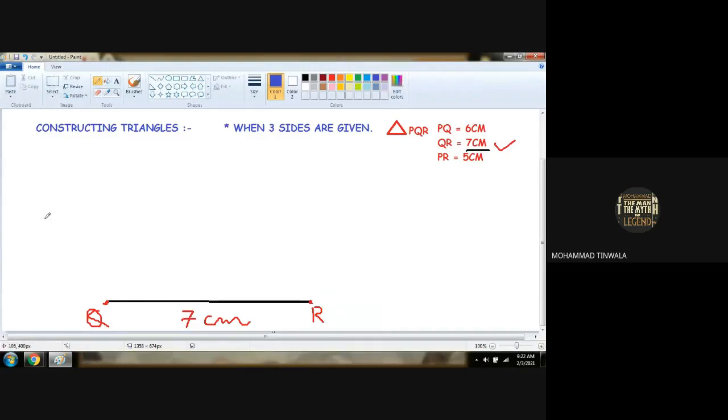We will open our rounder and pencil, taking point Q as the center point. And we will draw an arc exactly with the measurement on the scale that we got, 6 centimeters. Open the rounder and pencil on the scale up to 6 centimeters. After getting 6 centimeters of measurement in the rounder and pencil, we will place the pointer at point Q and we will draw an arc over here like this.